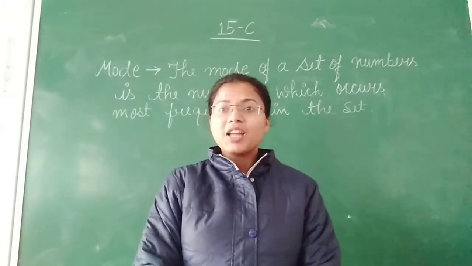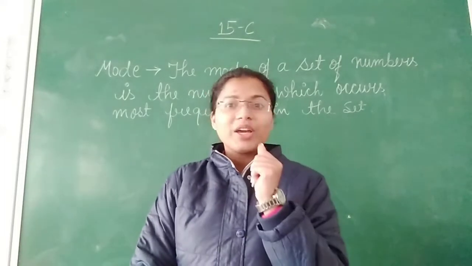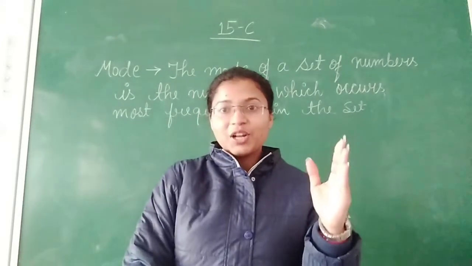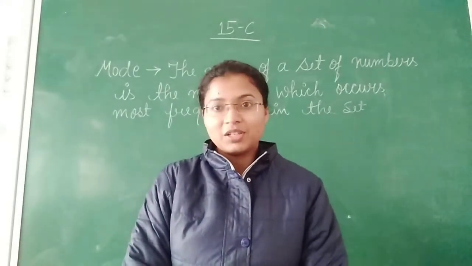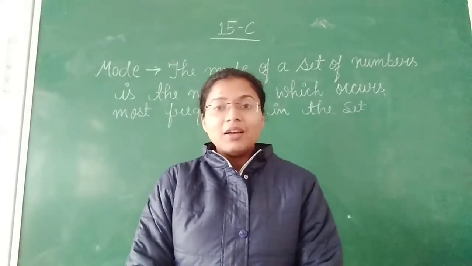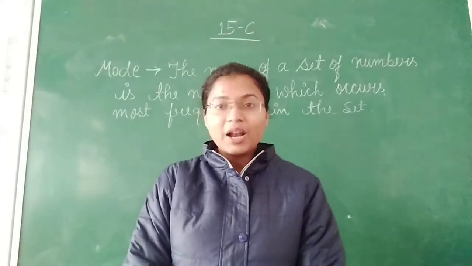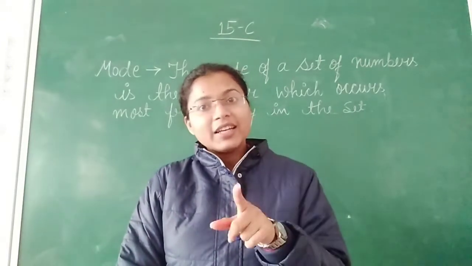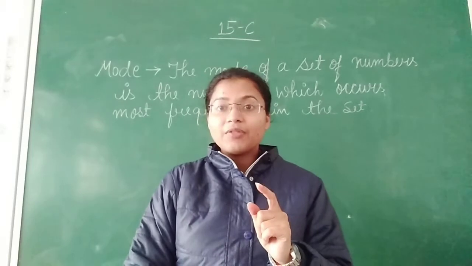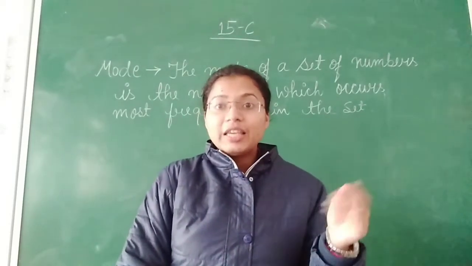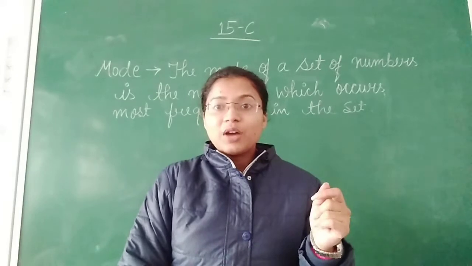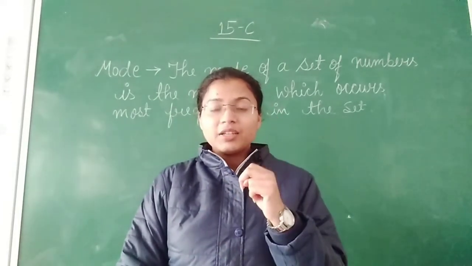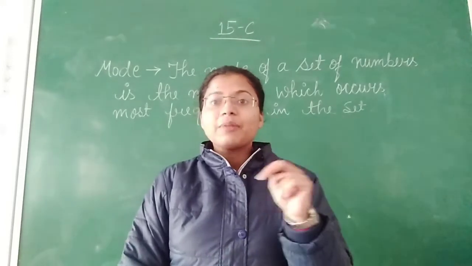First of all, before starting the mode, let's do a quick revision. What is the mean? Mean is the sum of the observations upon the total number of observations. Median means the middle term. If the number of items in the set is odd, you can directly get the median. But if the set of data has an even number of items, then first you have to divide them equally. After that, you will get two middle values. You have to add them and divide by 2.